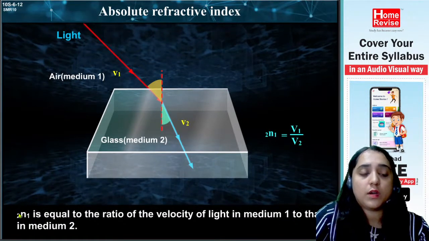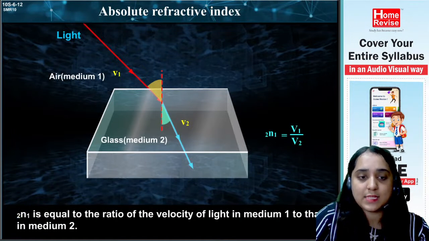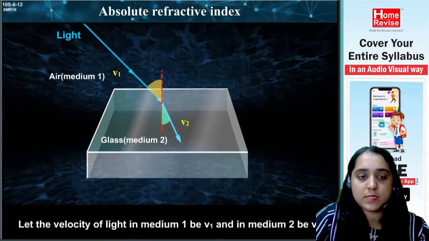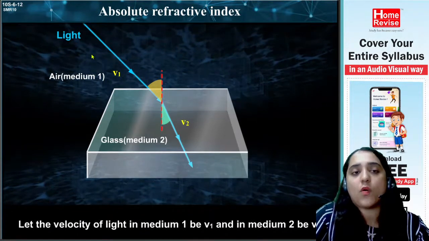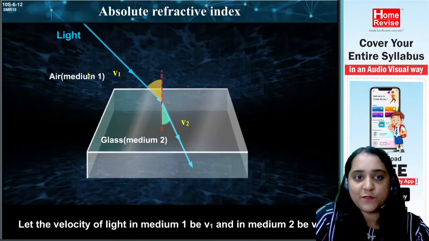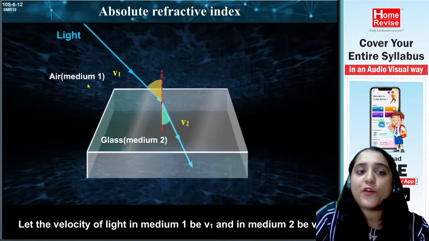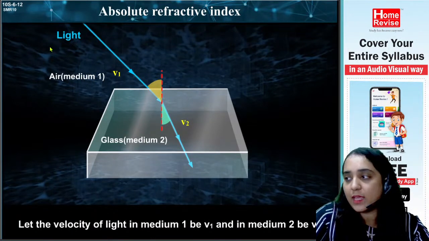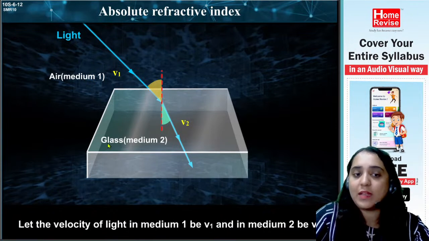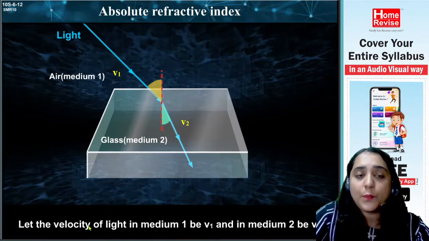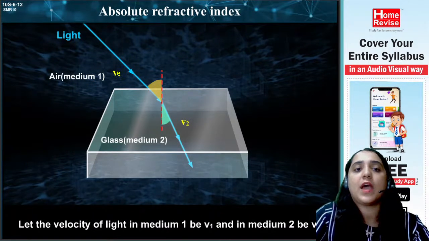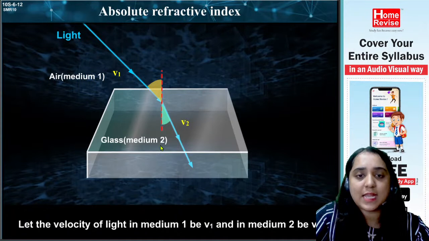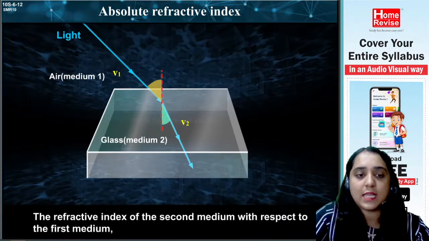See what is written. This is the first medium, air, and this is the second medium, glass. Let the velocity in the first medium be V1 and in the second medium V2.